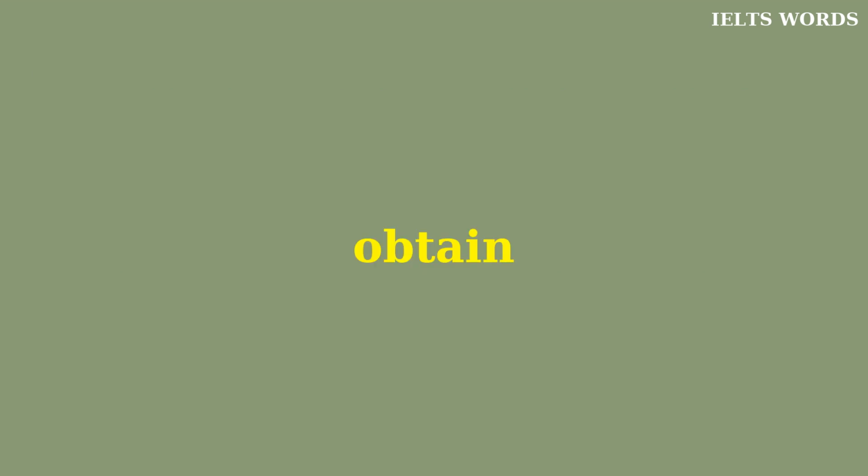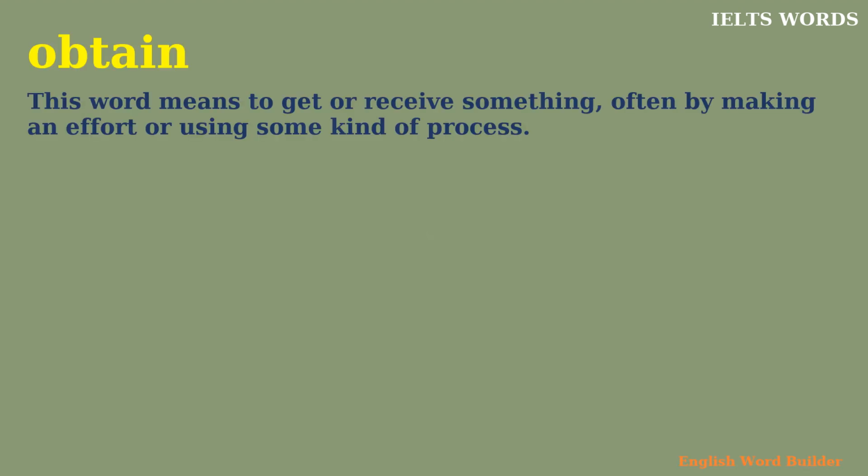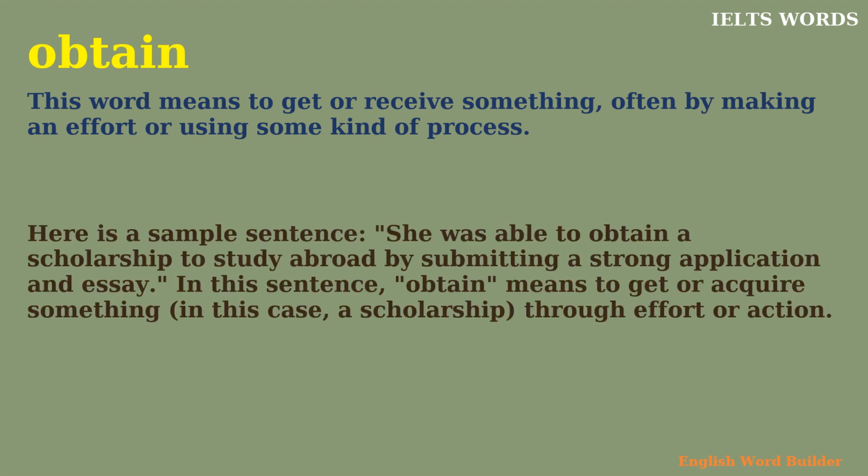Obtain. This word means to get or receive something, often by making an effort or using some kind of process. Here is a sample sentence. She was able to obtain a scholarship to study abroad by submitting a strong application and essay. In this sentence, obtain means to get or acquire something, in this case, a scholarship, through effort or action.